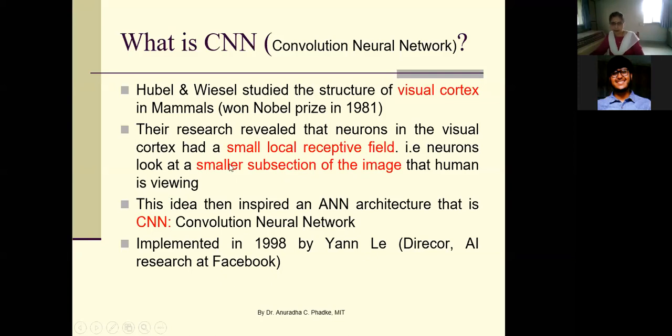Okay, so every neuron in the brain corresponds to a small local neighborhood from the actual image, and this is the motivation for these convolutional neural networks. Okay, so this idea then inspired an ANN architecture, that is the convolution neural network, and this was implemented in 1998 by Yann LeCun. He was the director of AI research at Facebook at that time.